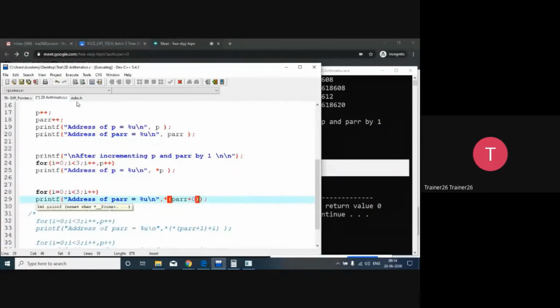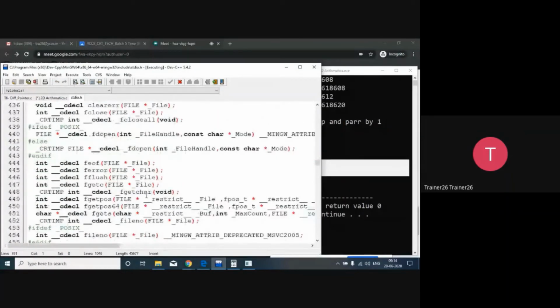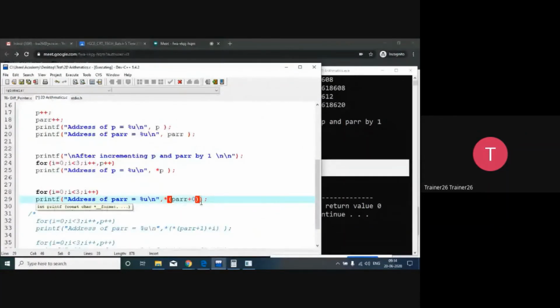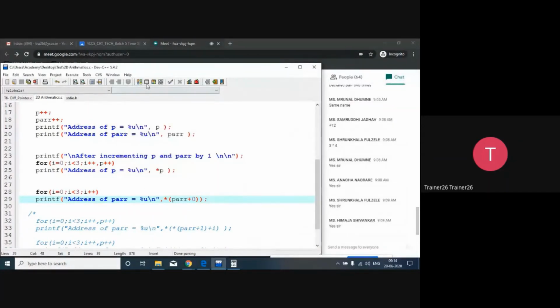So don't worry. The file that gets opened by mistake is the stdio.h header file. These are all the things inside the header file. So no need to worry. So 0 to 3 and address of PRR unsigned star PRR 0. So I have to close these things, compile and run.